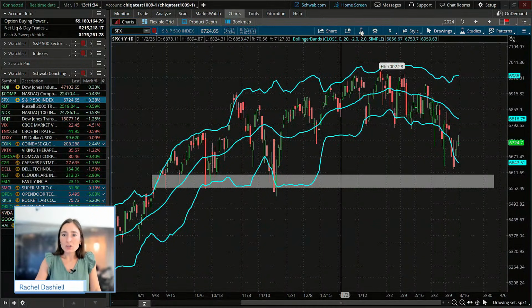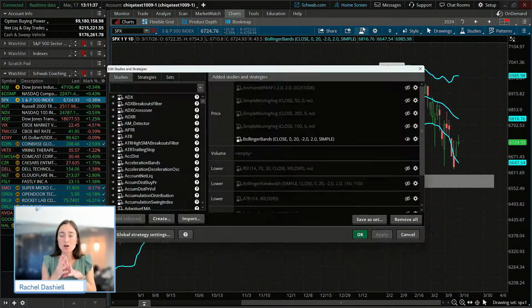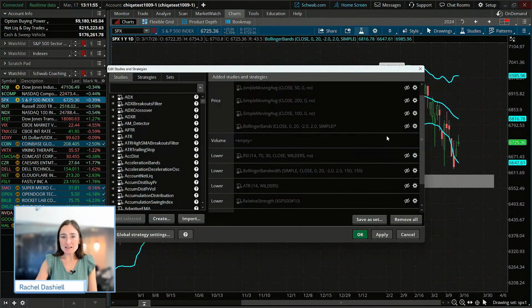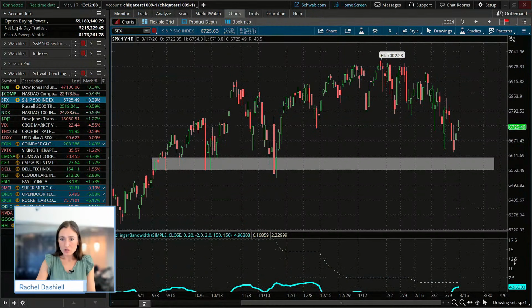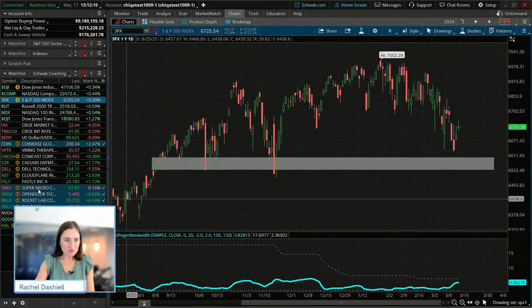Now, we'll build a scan for it obviously, but for lots of traders, when they're discerning price action, the Bollinger Bands can get a little messy on your chart. So one thing a lot of folks like to do is place the Bollinger Bandwidth as a lower study here. If you just search Bollinger Bandwidth, you can hit apply and OK, and this will show you whether it's high or low.